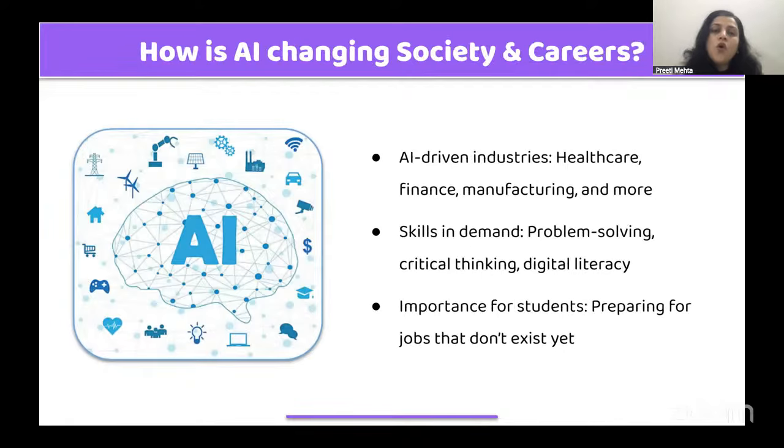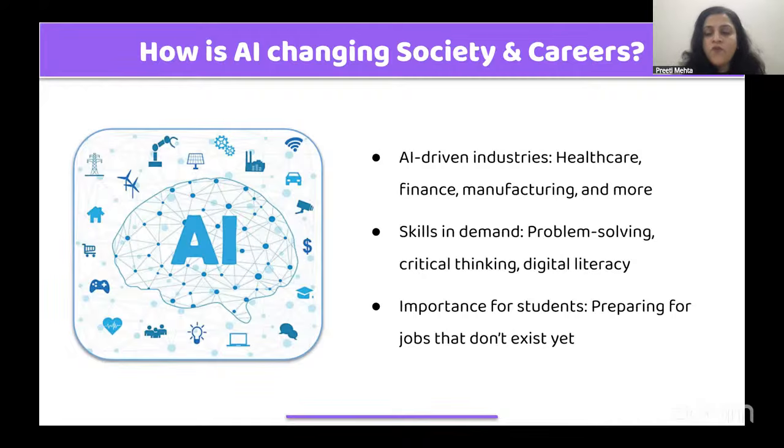Now, let's also understand what kind of effect AI creates, how it's changing society and the career field around us. With the usage of AI, there are lots of different industries that are being changed. For example, healthcare, finance, manufacturing, all of these industries are AI driven. They are using AI in real life. It also helps us to attain problem solving skills and critical thinking skills. It also improves digital literacy amongst the students.